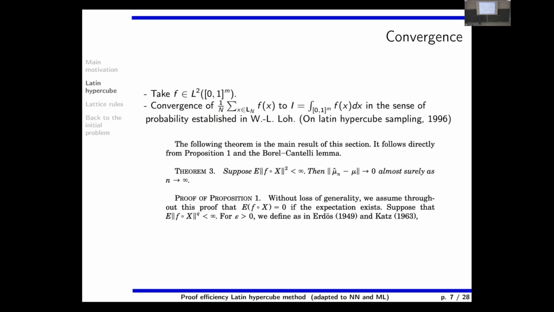So this is the classical L2 expectation boundedness hypothesis, so that the expectation of the function squared is bounded. And this one in his paper is for this, and this one is for the integral. So this converges to this, but what is said is that it is almost surely.